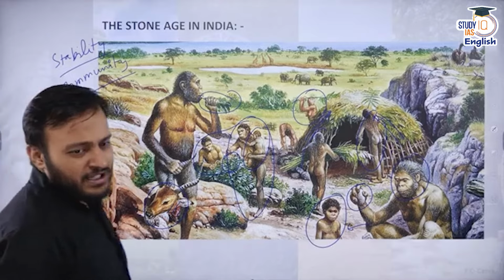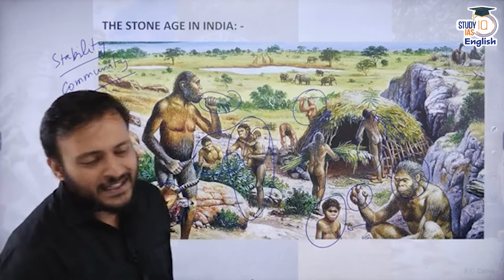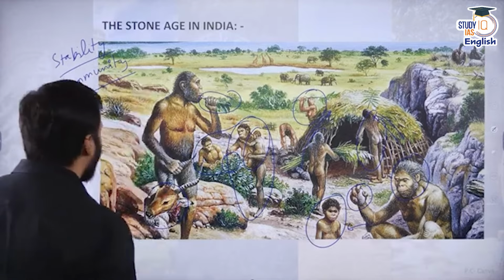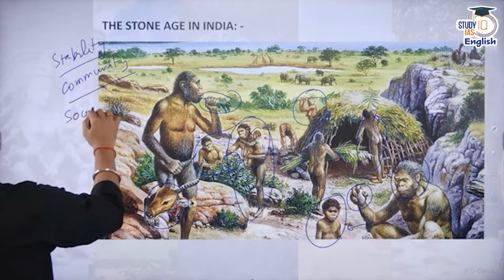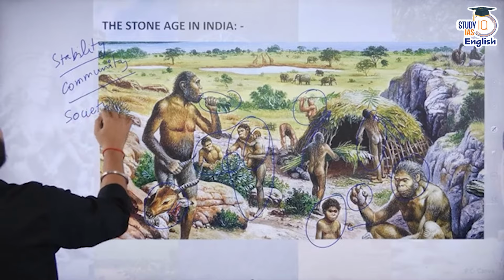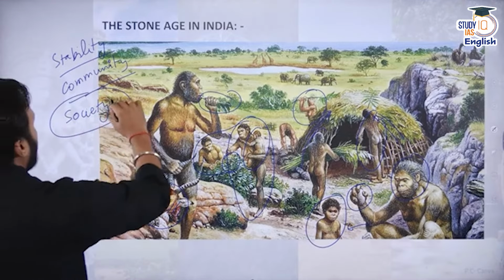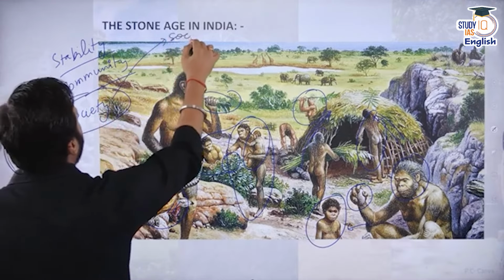So apart from that stability and community, what else can you see? I can see here that they are living in a society. Okay, so they are living in a society, or this is a type of social life.